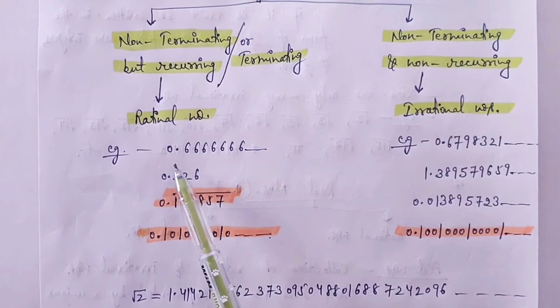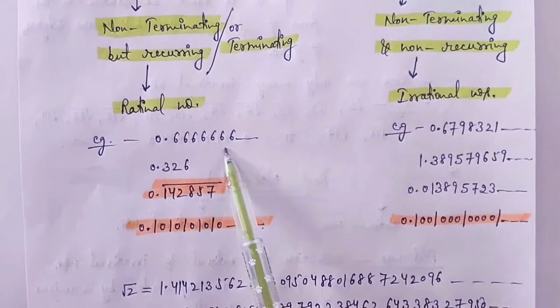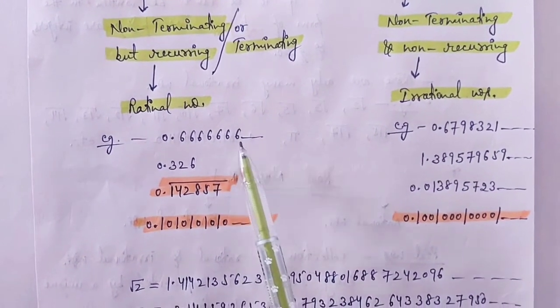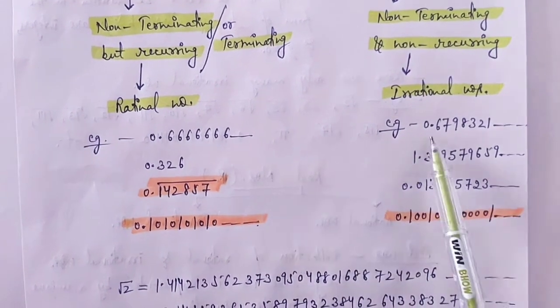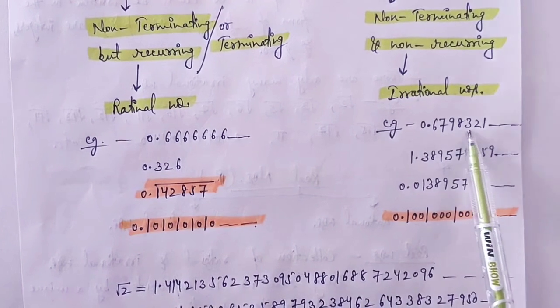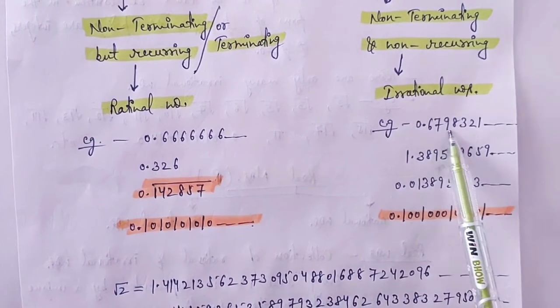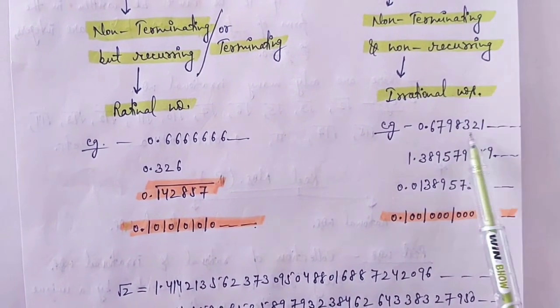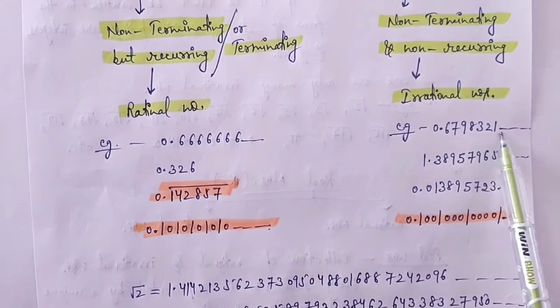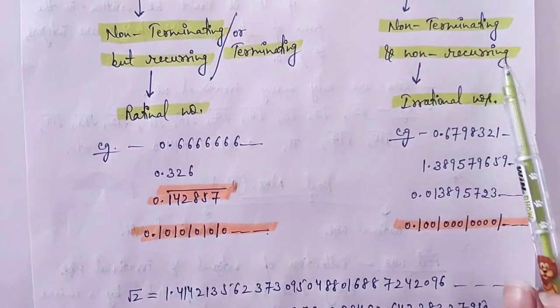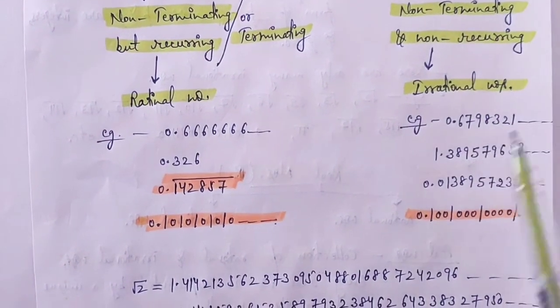In the first example, it is 0.66666. It is non-terminating but repeating itself. We can write 0.6 bar. Here we can see 0.6798321. It is non-terminating but non-recurring, not repeating itself. Then it is non-terminating, non-recurring, so it is an irrational number.